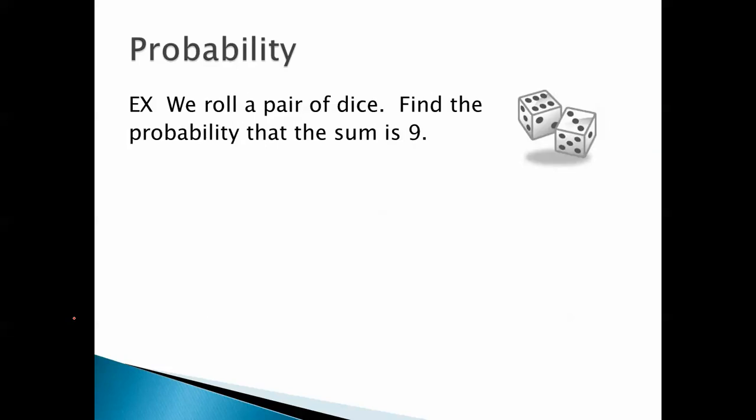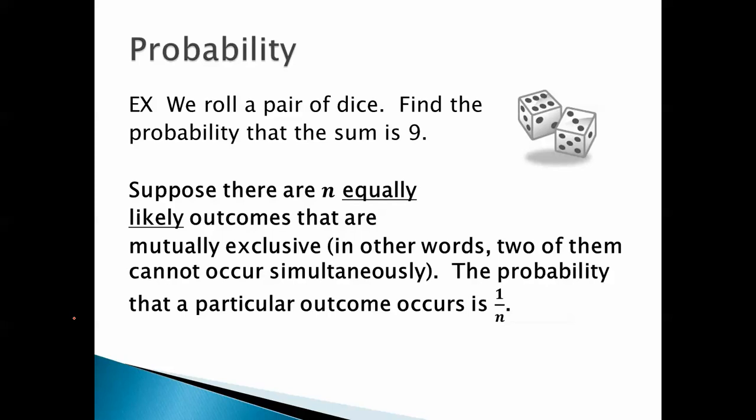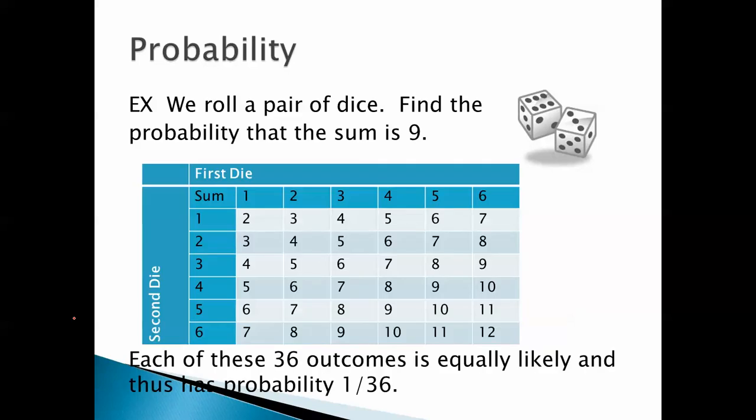We roll a pair of dice. Find the probability that the sum is 9. Well, for this one, again, we would use the same principle, but we need equally likely outcomes. Somehow, we need to take the roll of a pair of dice and separate that into equally likely outcomes. Here's the way we'd go about doing that. Consider the first die and the second die. You've got 36 possible outcomes because you have 6 possibilities for the first die, 6 possibilities for the second die. Each of these 36 outcomes is equally likely, and thus has probability 1 over 36.